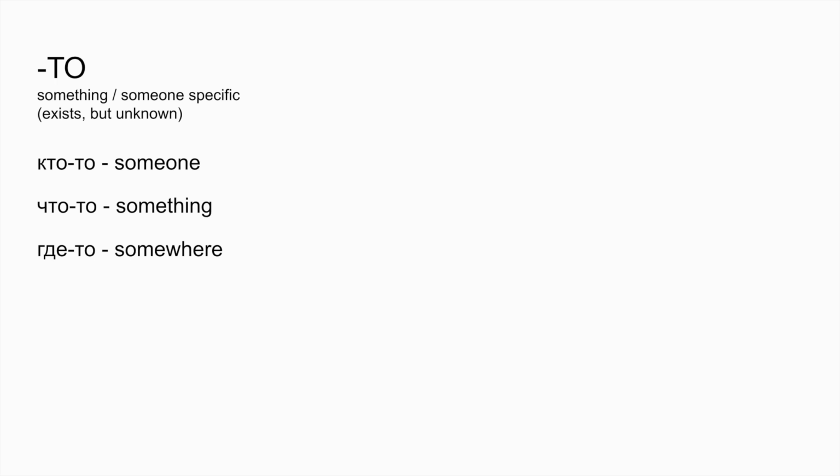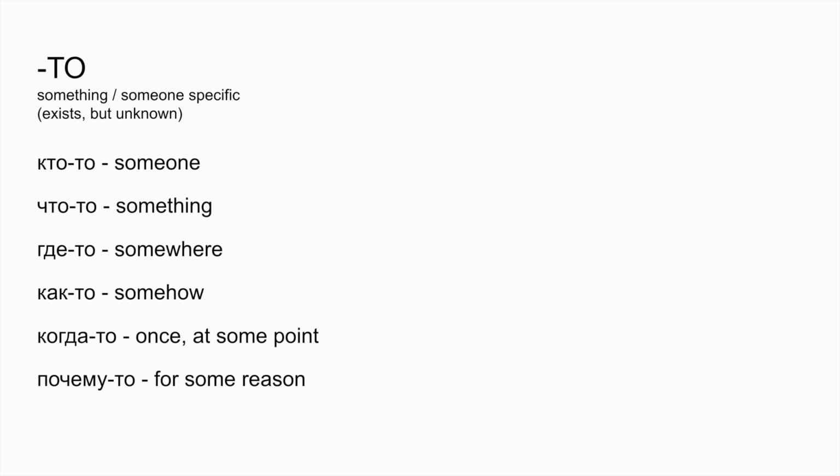I'm sure you know how to say who and what. That's where we have кто-то and что-то. Do you know how to say where? Где-то. How? Как-то. When? Когда-то. And why? Почему-то.